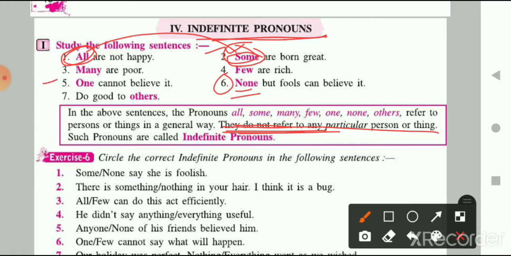Let's see example number 5 also. One cannot believe it. But here, the one, which one? Who? It is not referring to a particular person or a particular thing. It is being said generally. So when sentences include words which do not refer to any particular person or thing, that is known as an indefinite pronoun. I hope all of you understood what indefinite pronouns are.